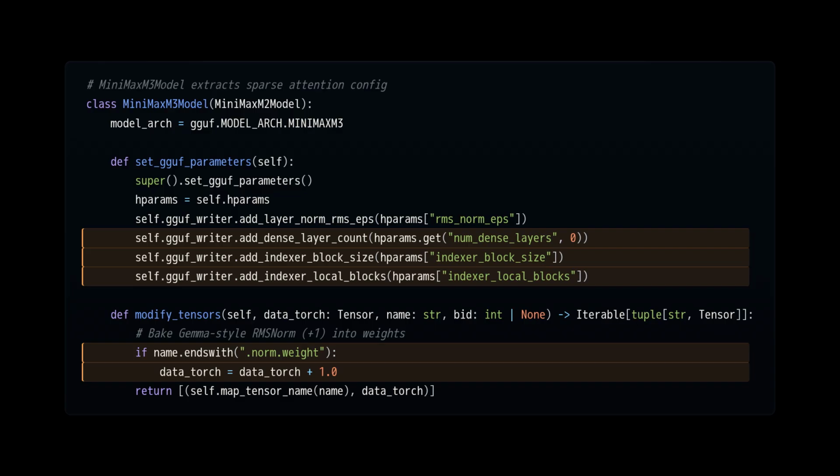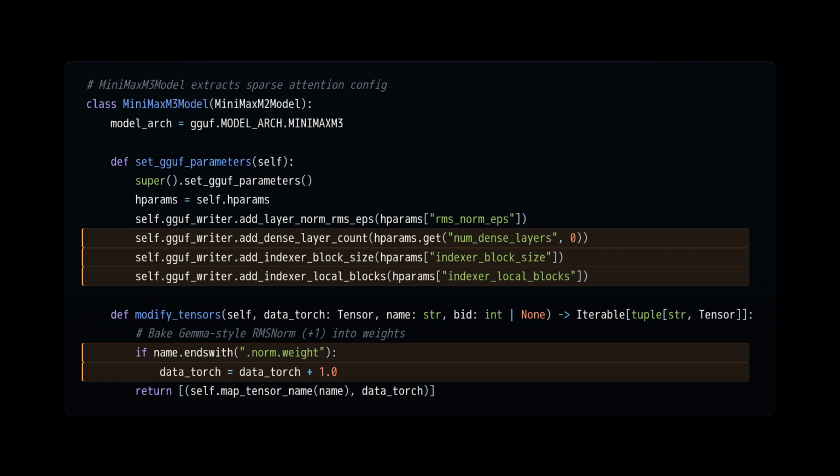On the conversion side, we've added a MiniMax M3 model class that extracts sparse attention config from the model checkpoint. It pulls indexer_block_size and indexer_local_blocks from the hyperparameters and writes them into the GGUF metadata. It also bakes Gemma-style RMS norm weights by adding 1, which matches how M3 models store their normalization. This ensures the GGUF file has everything llama.cpp needs to configure the architecture at load time.